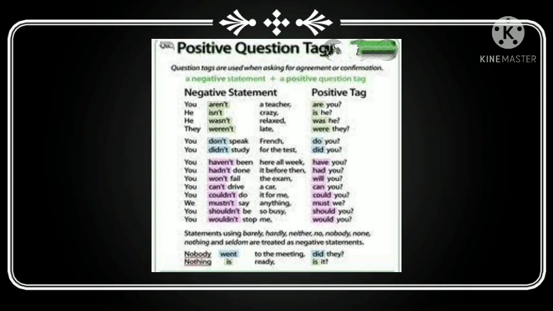Now we will see how to use the negative sentence, that is the negative statement, and how we are going to give a positive question tag. So let's see a few examples. You aren't a teacher, are you?